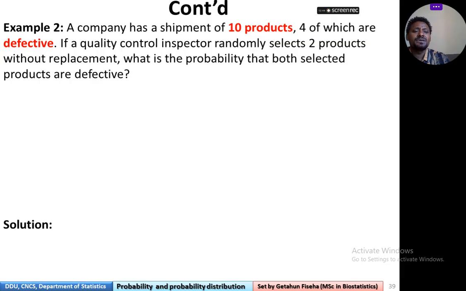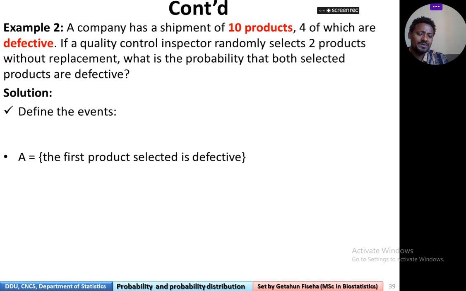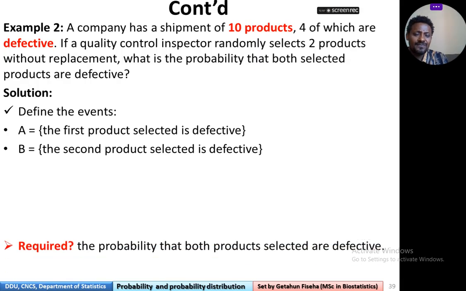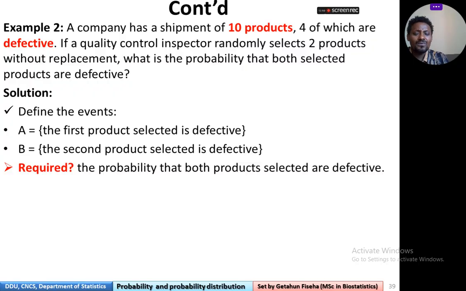We can work it in a similar way. First, let's define the events. Let event A be the first product selected is defective. Again, let event B be the second product selected is defective. Then we require the probability that both products selected are defective.